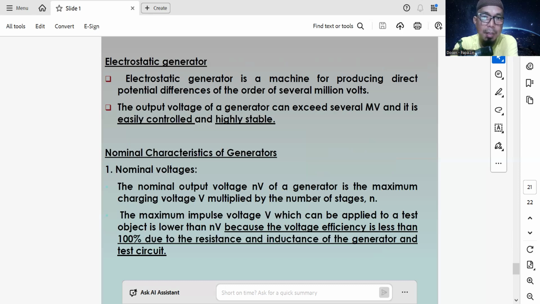Nominal characteristics of the generator. First, nominal voltage. The nominal output voltage, nV, of the generator is the maximum charging voltage V multiplied by the number of stages n. The maximum impulse voltage V, which can be applied to a test object, is lower than nV because the voltage efficiency is less than 100%, due to the resistance and inductance of the generator and the test circuit.